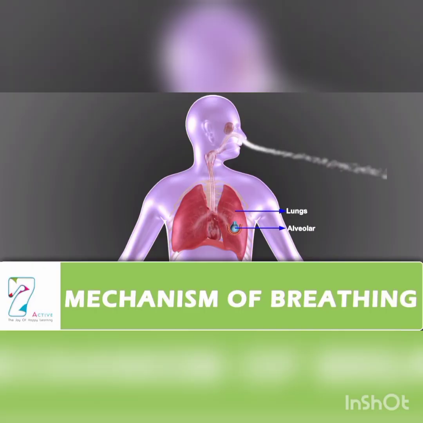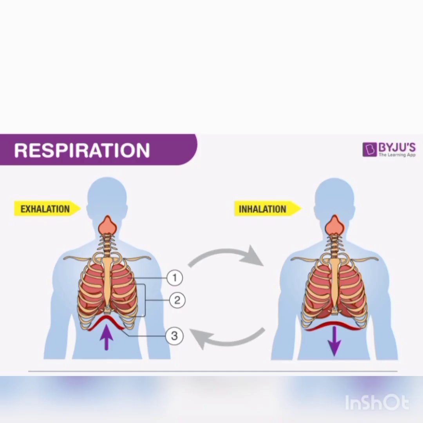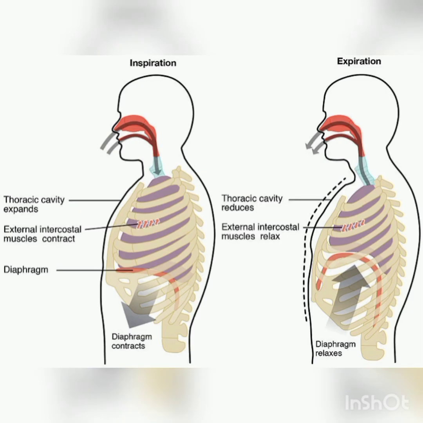And next we come to the mechanism of breathing. Breathing maximizes the process of gas exchange. Movement of air into and out of the lungs is carried out by creating a pressure gradient between the lungs and the atmosphere. Breathing involves two stages, inspiration and expiration. Breathing movements are brought about by the diaphragm and the external and internal intercostal muscles.